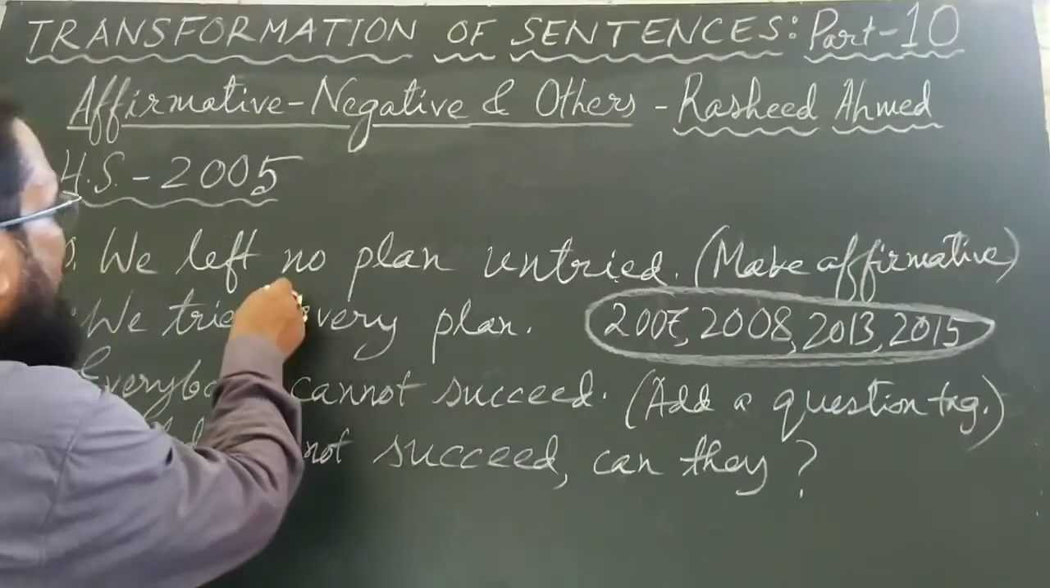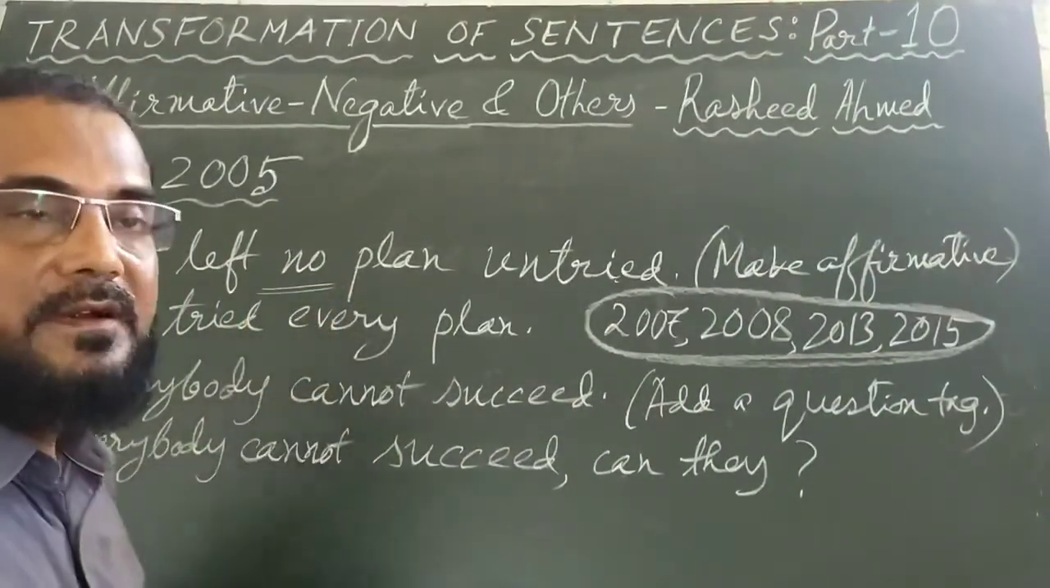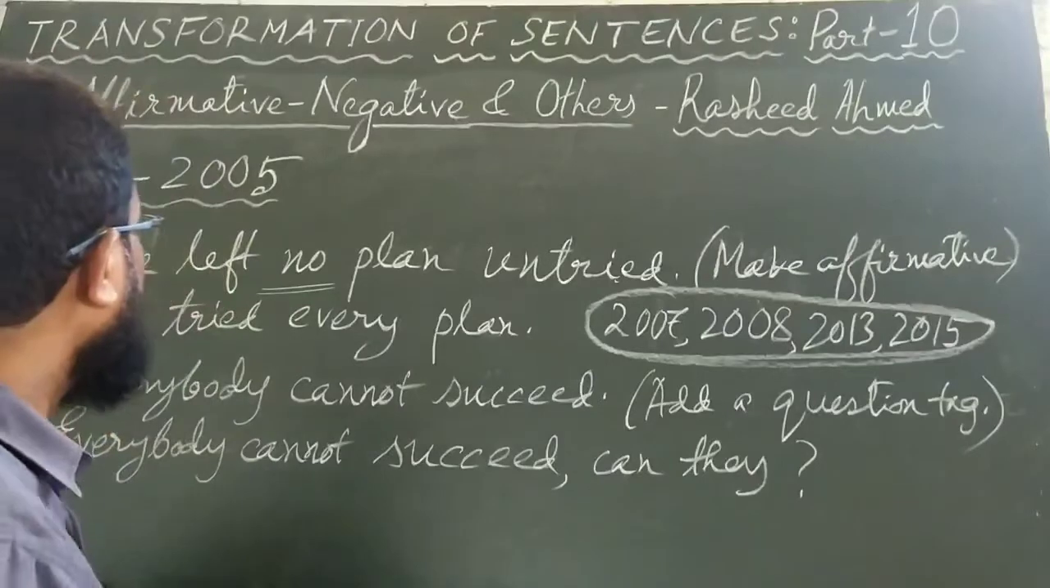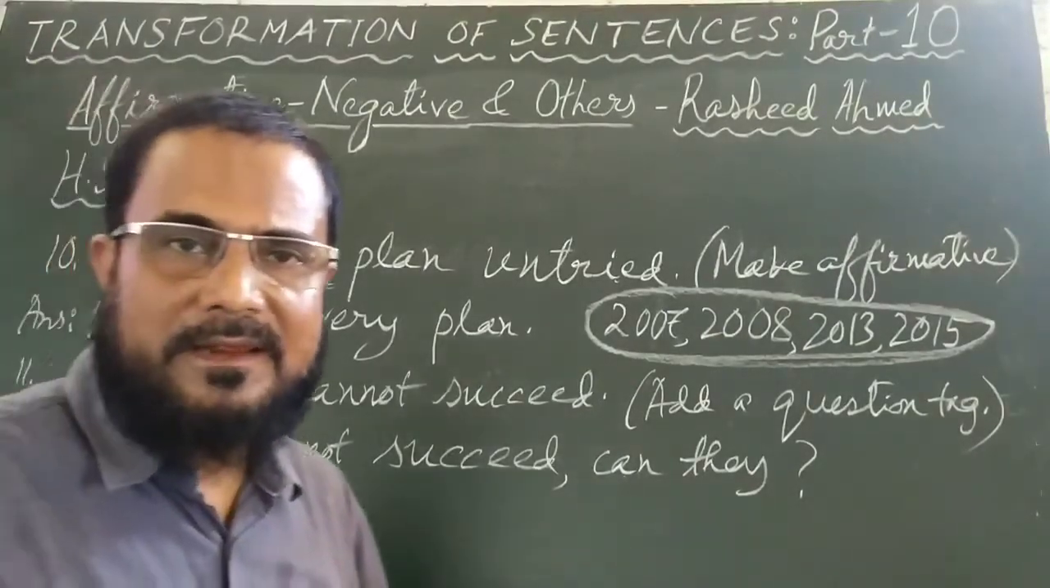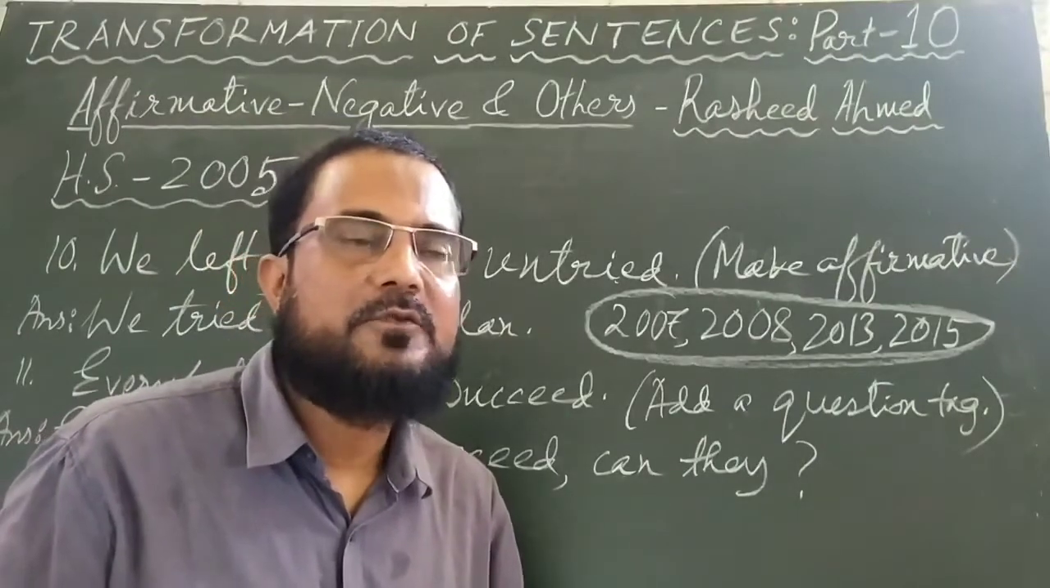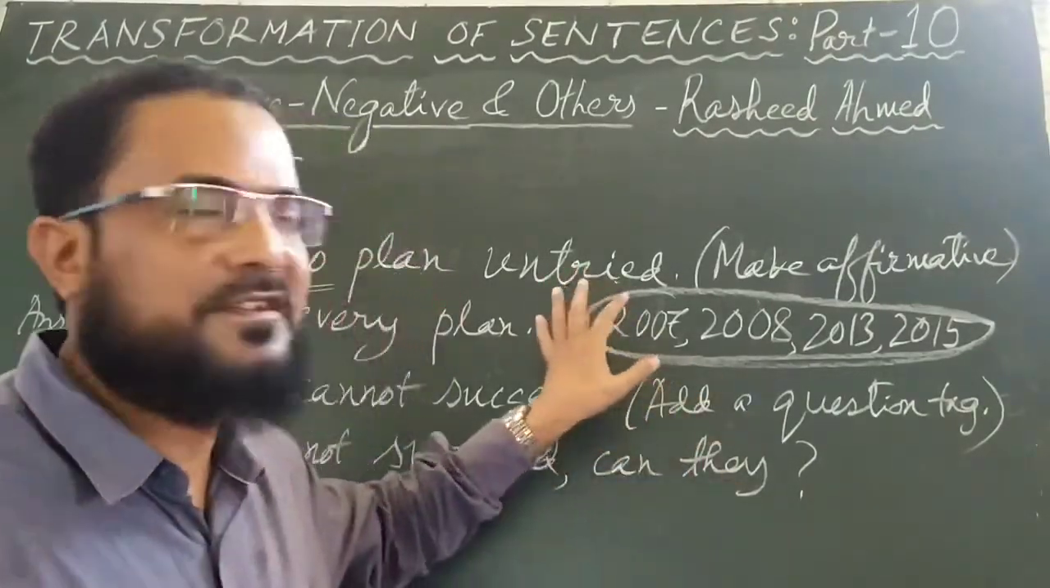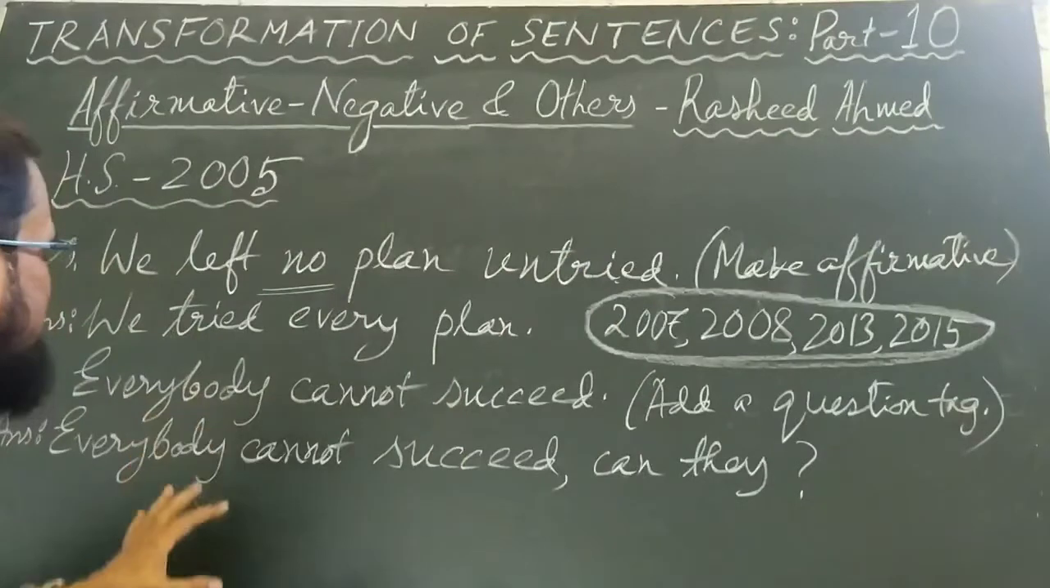We left no plan untried. This means it is negative, and we have to make it affirmative. And the simple answer is, we tried every plan. We tried every plan, that is affirmative. The negative is, we left no plan untried. Just memorize this. This is very important. Next one is number 11.